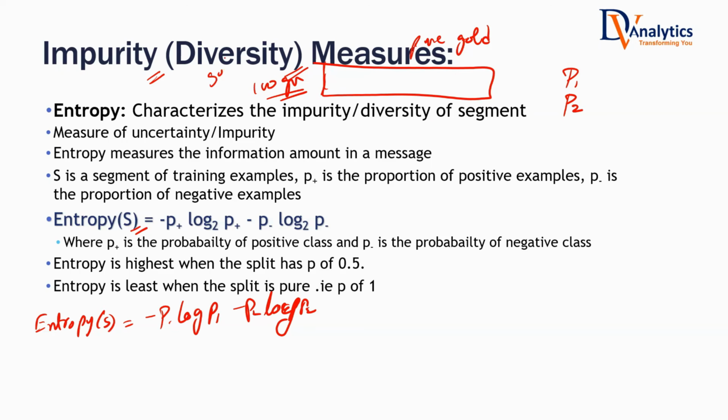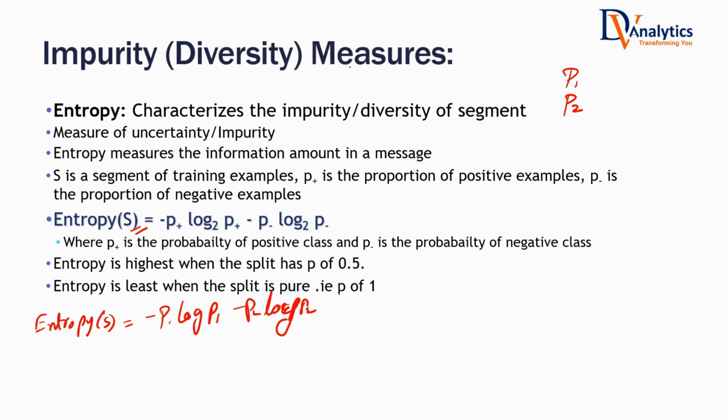Let's say you have gold, you have bronze. Let's say you have 99% gold, 1% bronze. Then will you say it is pure? Let's say you have 60 gram gold, 40 gram bronze. Will you say it is pure? No. Entropy is a measure of impurity, which is the opposite of purity. It will tell you how impure a particular set is. But here we are not looking into metals or chemical substances. For us, those two classes, what are our two classes?